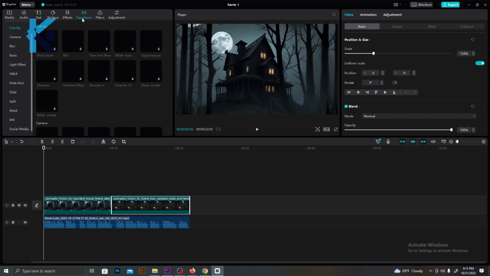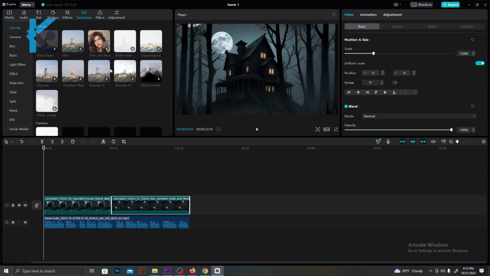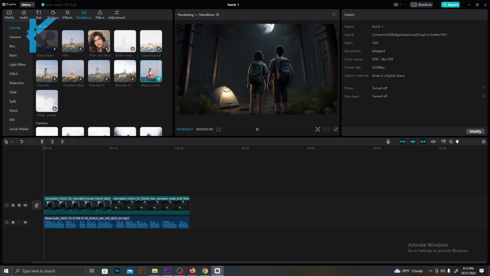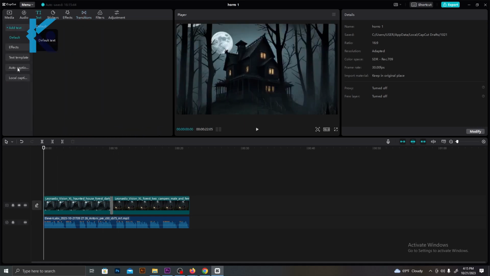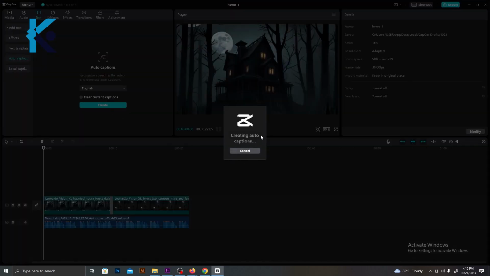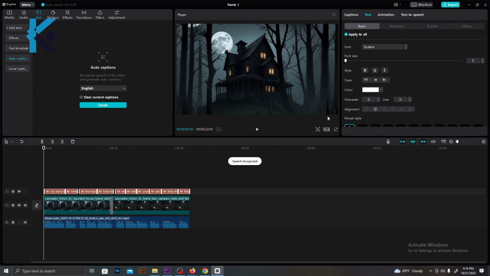Then select transitions from the top menu. There are a lot of amazing transitions. You can select a suitable transition and add it in between two images like this. Do this for all images. Then, we need to add subtitles to this video. Go to text on the top menu and select auto captions from the side menu. Let's select English from here and generate captions within a few seconds. This will generate all the captions we need.